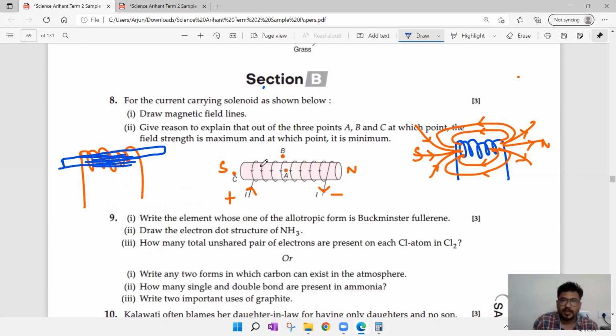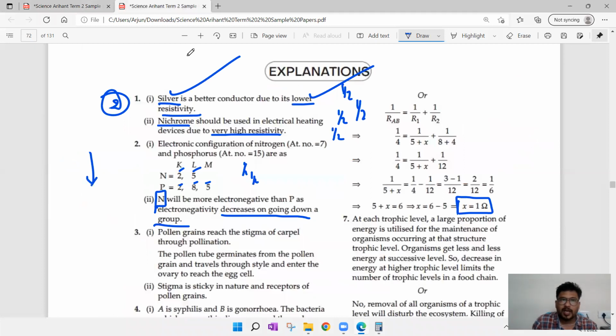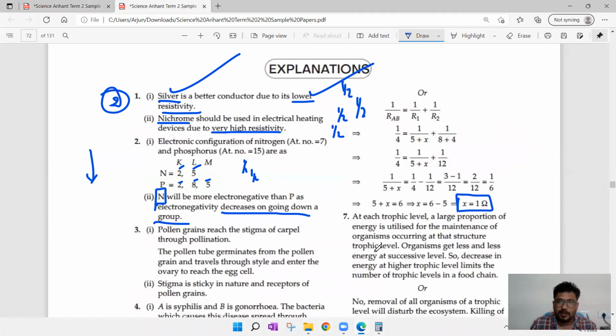So from this, what we can infer? A is the point where there will be maximum magnetic field. And next, while coming to the point B, here is the point B, where we don't have any magnetic field. And point C is near the pole. So you can find the density of magnetic field lines. If density increases, magnetic field also increases, but in the middle it will be so strong. Near C, it will be somewhat minimum. And of course, they are asking minimum.